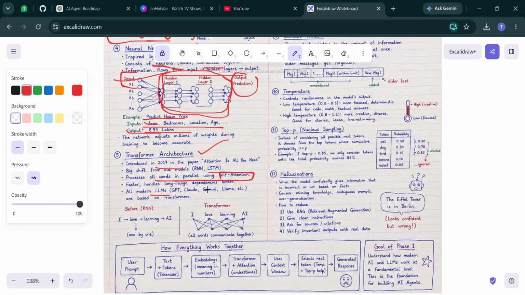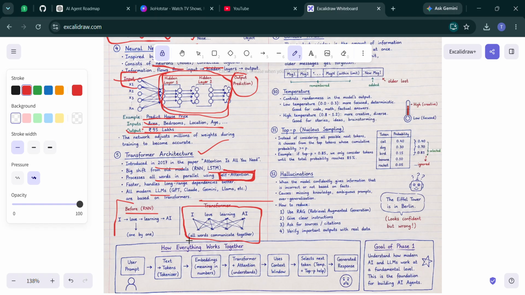Before transformers, models processed words one by one. Imagine reading the sentence "I love learning AI". Before the transformer, the model processed it one word at a time, but after the transformer, it processes all the words in parallel. This is how the transformer architecture came into the picture. The old approach was slow and made it difficult to understand long range relationships.